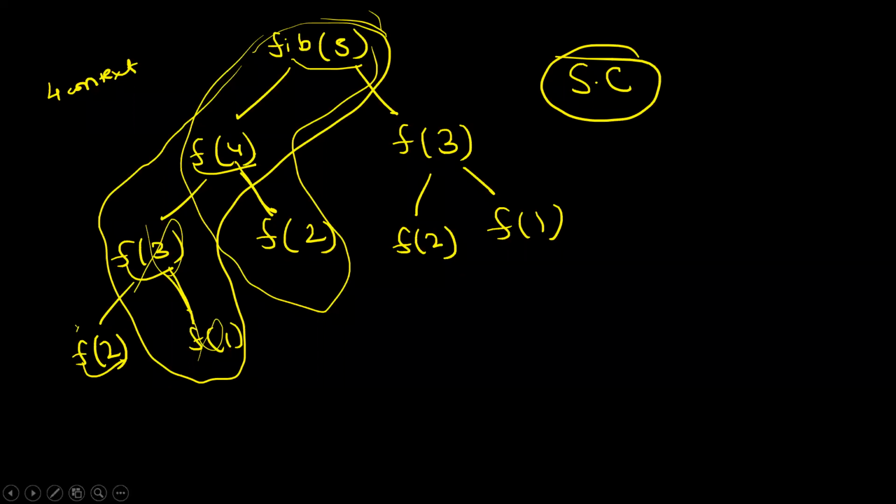Maximum depth starting from the top till the bottom. The number of function calls that are there, that is what. So can I say the maximum number of contexts that will be there is 1, 2, 3, 4, right? So it is like n minus 1 context. Is it making sense? Height of the tree.